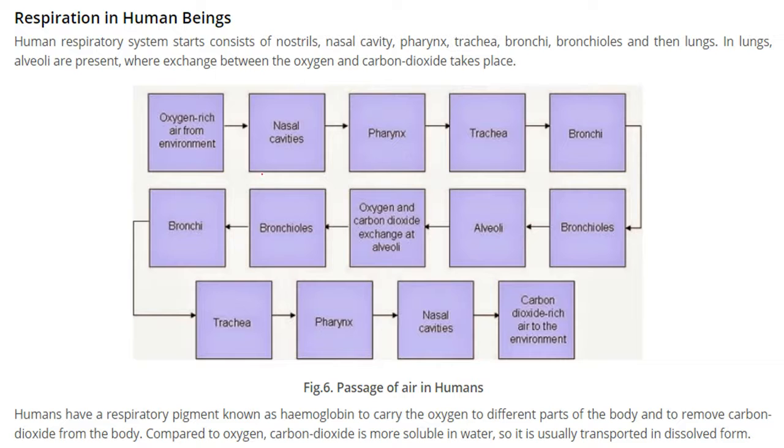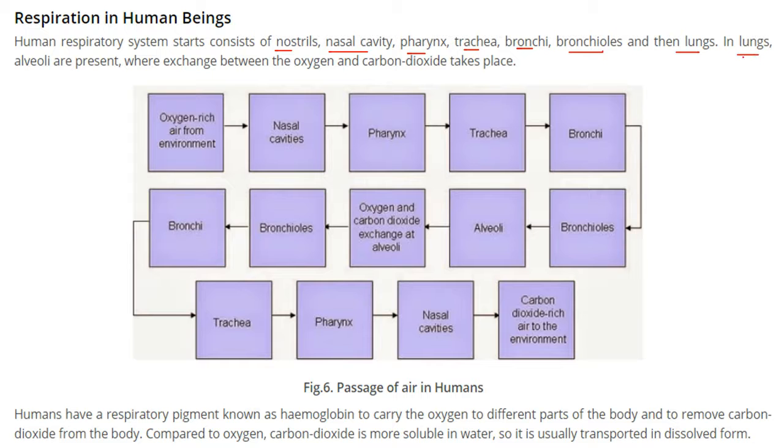This is the respiration in human beings. Now it starts with the nostril. The human respiratory system starts with the nostril, then the nasal cavity, pharynx, trachea, bronchi, bronchioles, and then the lungs. Lungs are the basic organ of the body where actual respiration takes place.